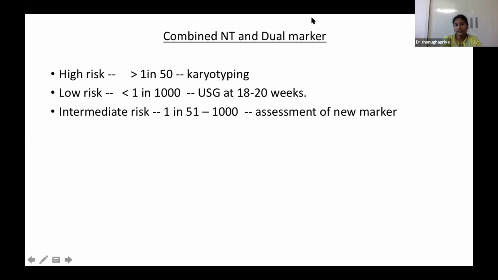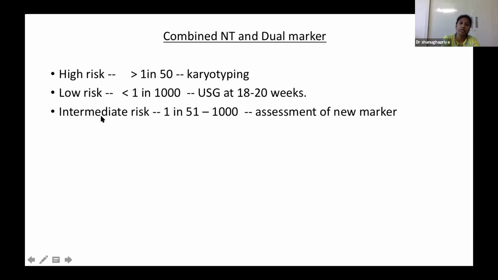If the increased NT and the dual marker are combined, this slide is actually from the Fetal Medicine Foundation. If the result is 1 in 50, it is considered high risk, so karyotyping is the indication. We have to do chorionic villus sampling for the diagnosis. If the result is 1 in 1000, it is considered low risk. We need not do anything, just do an anomaly scan at 18 to 20 weeks.